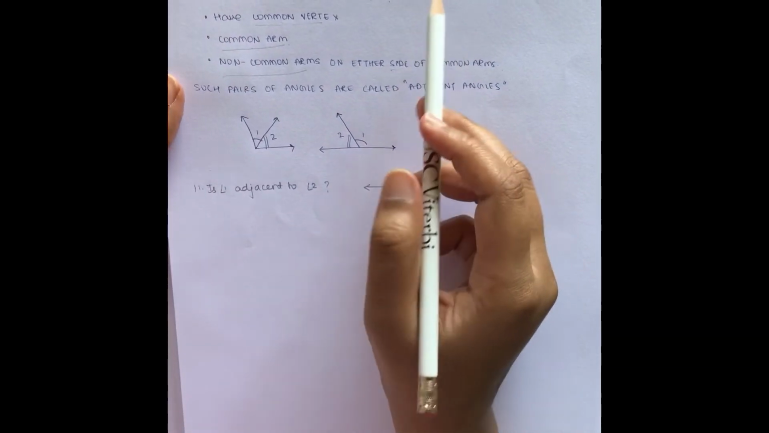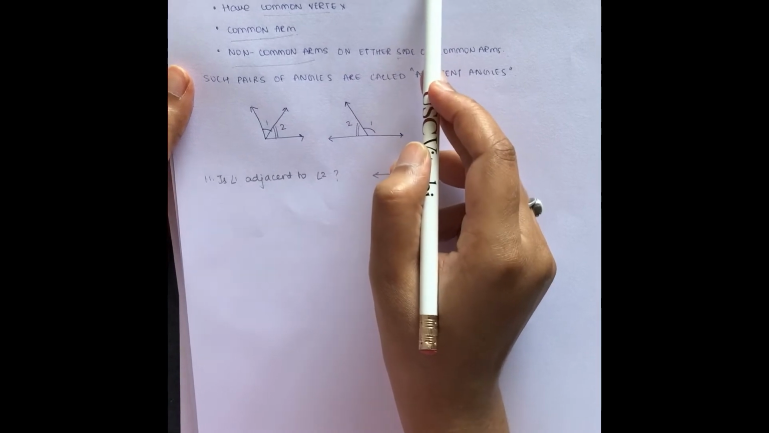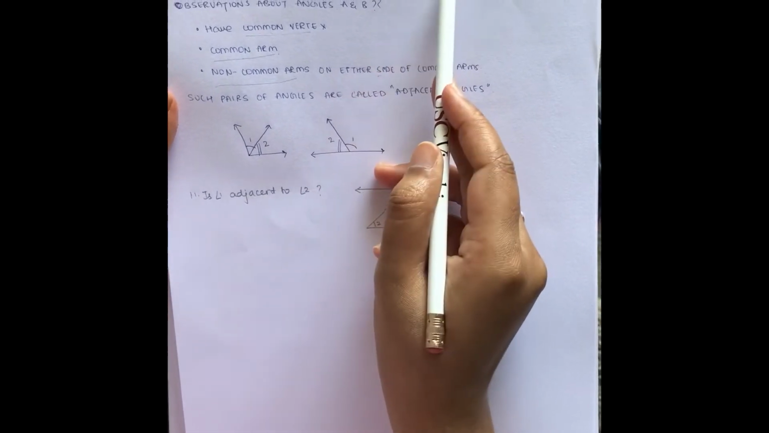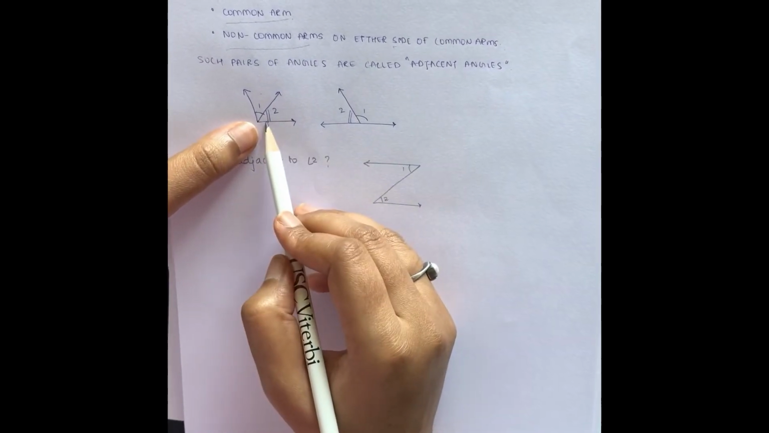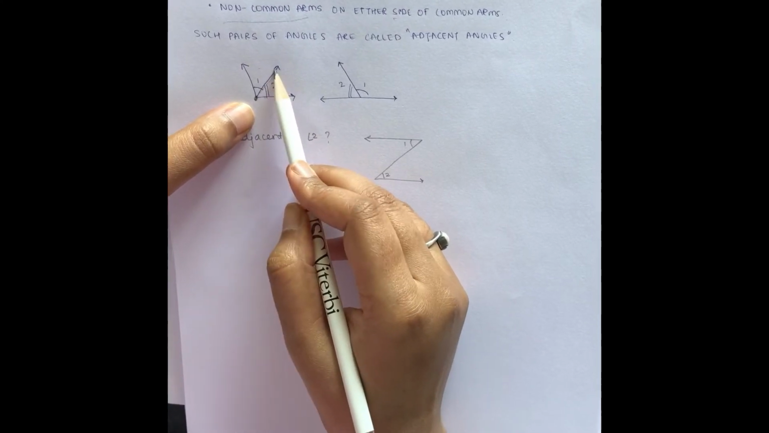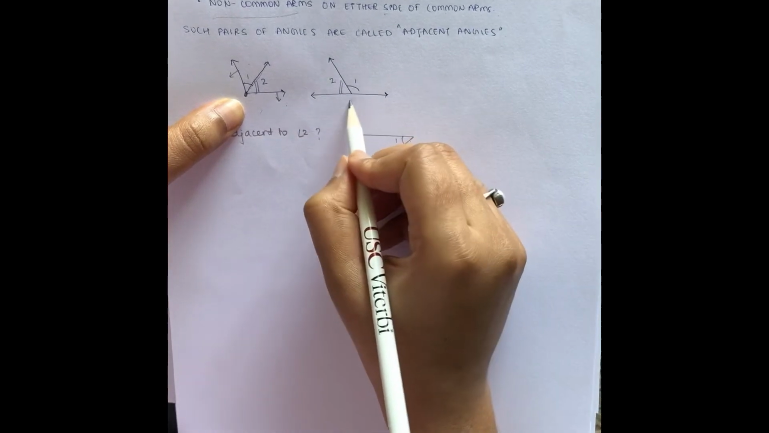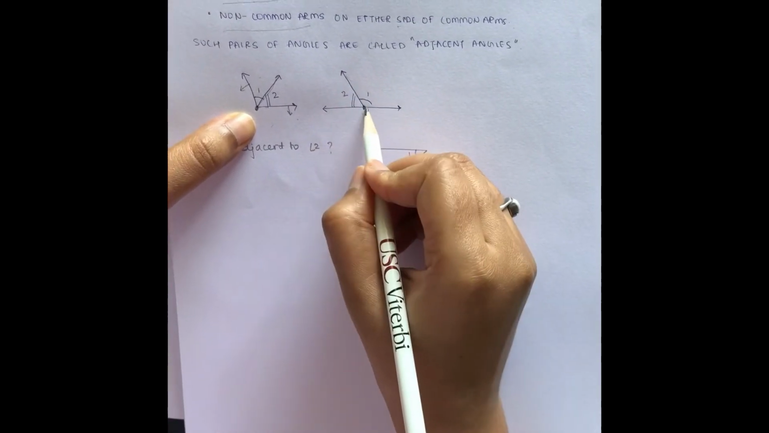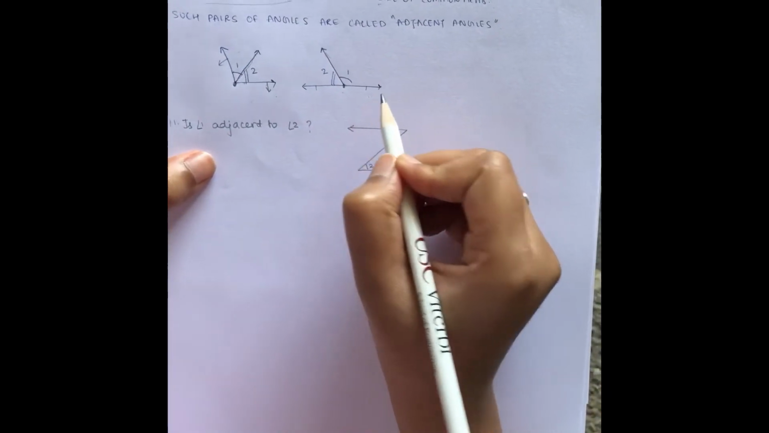So in order for two angles to be adjacent, they should have a common vertex, a common arm, and non-common arms on either side of the common arm. Let's look into the examples. Consider example 1, where this is the common vertex, this is the common arm, and these two are the non-common arms. Let's look into example 2. We have a common vertex, there is a common arm, and these two are the non-common arms.